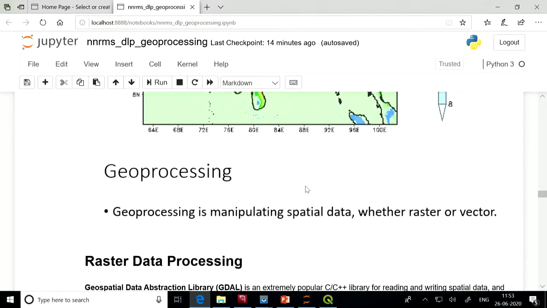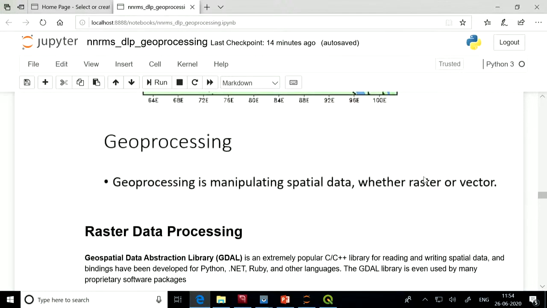So now what is geoprocessing? Till now we studied the geospatial data. Now geoprocessing is manipulating that geospatial data, either raster or vector, and extracting some useful information out of it. Geoprocessing using Python is what we will be discussing today.